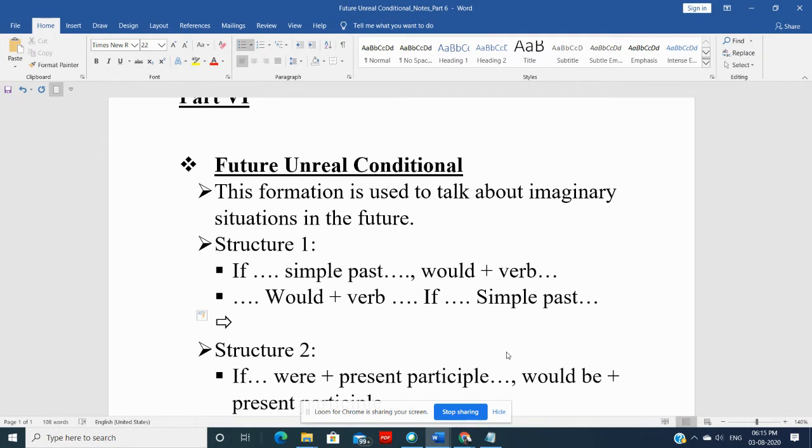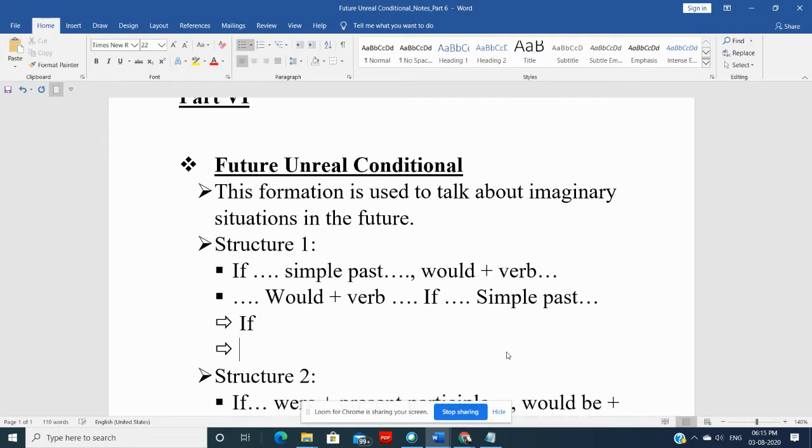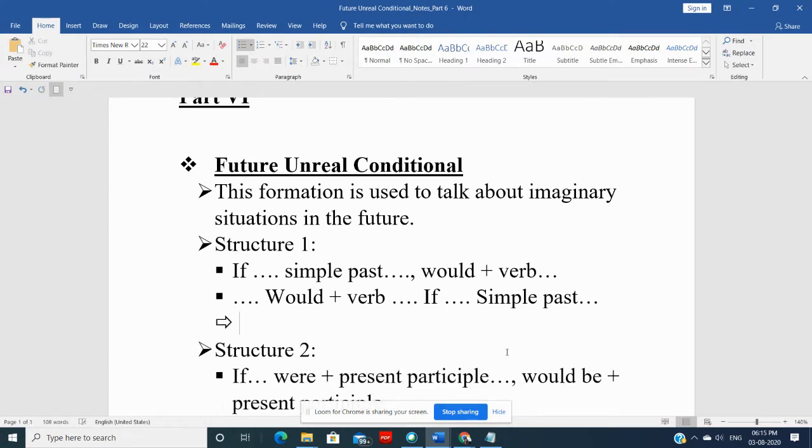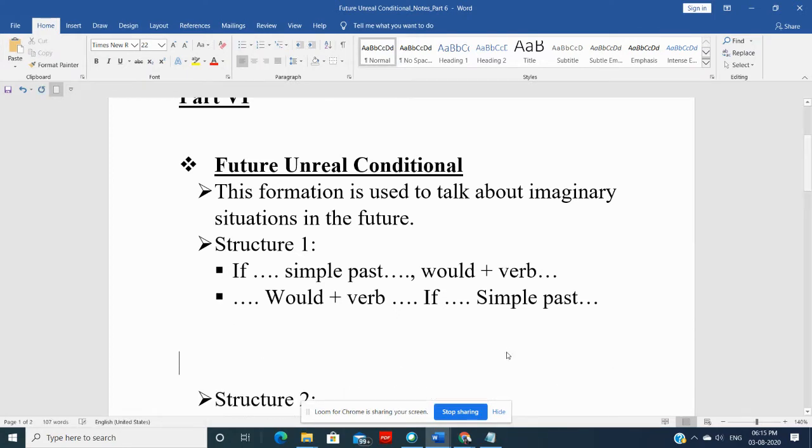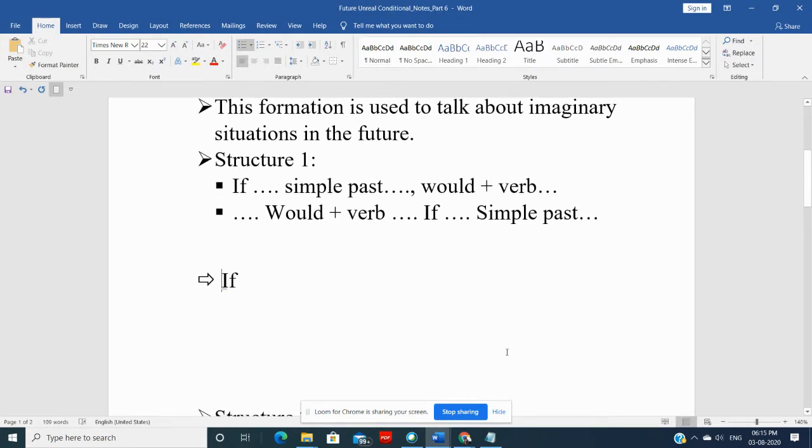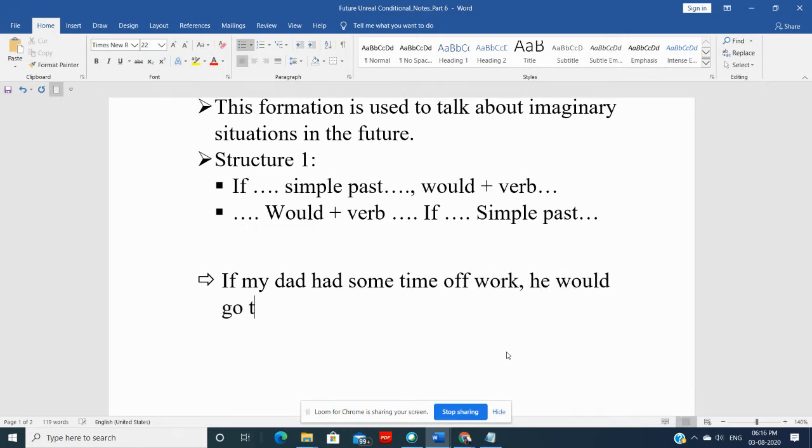For example, if my dad had some time off work, he would go to London.